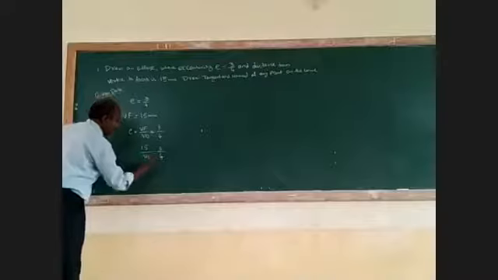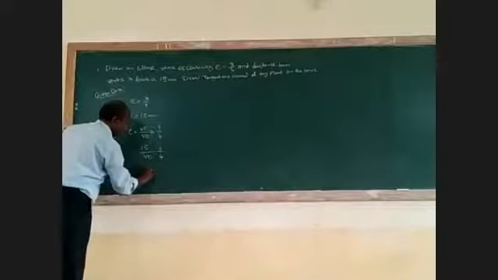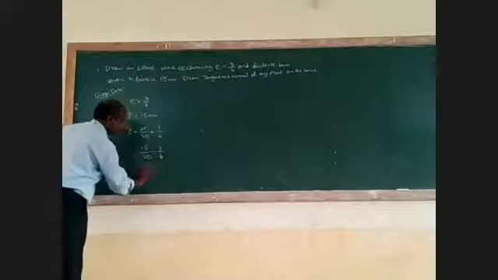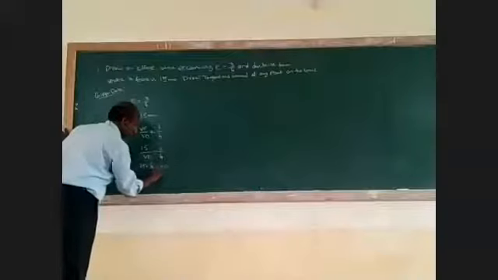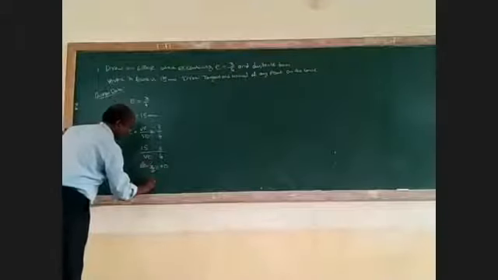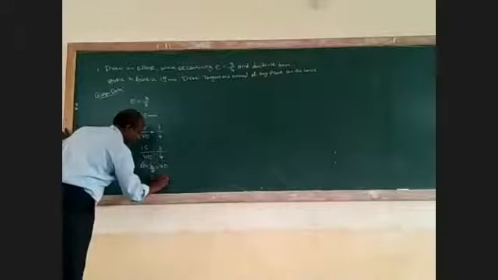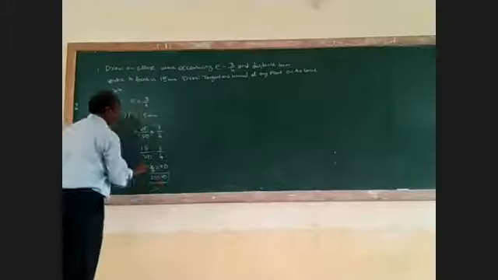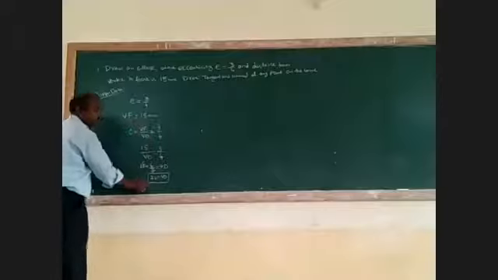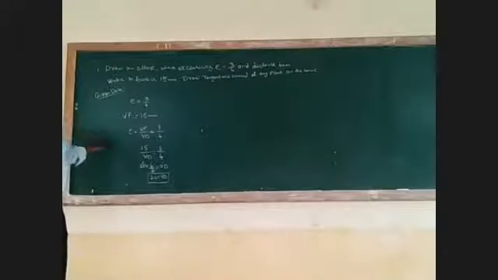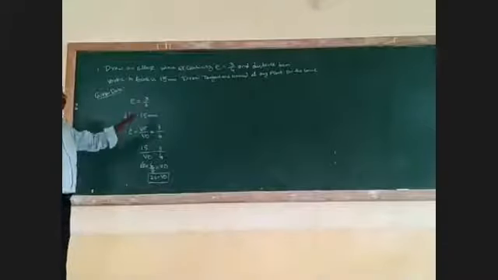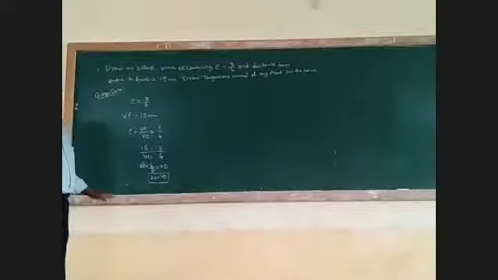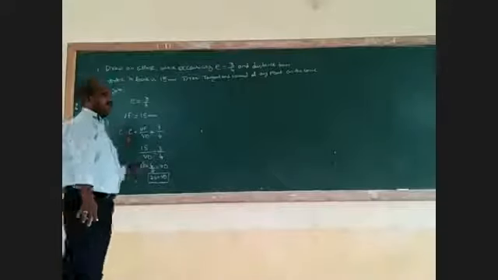Can you find VD? VD equal to 15 into 4 by 3. You can obtain VD as 20 mm. VF is 15, VD is 20. Do you understand? If you know this, you have to follow the same procedure.